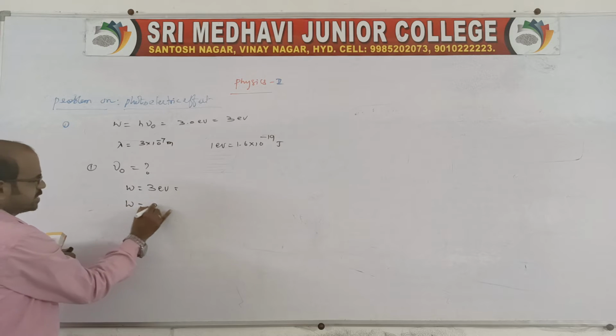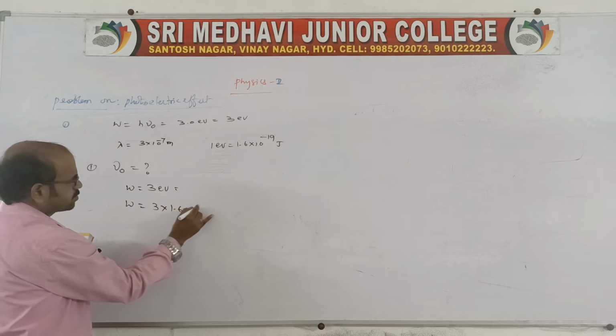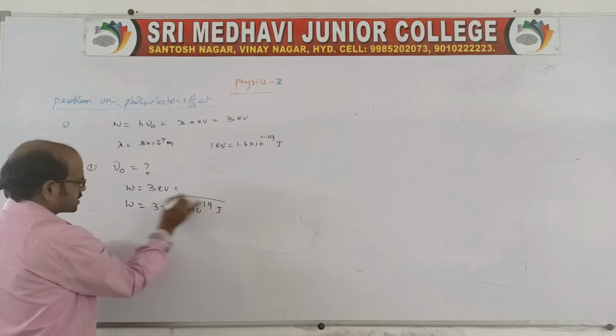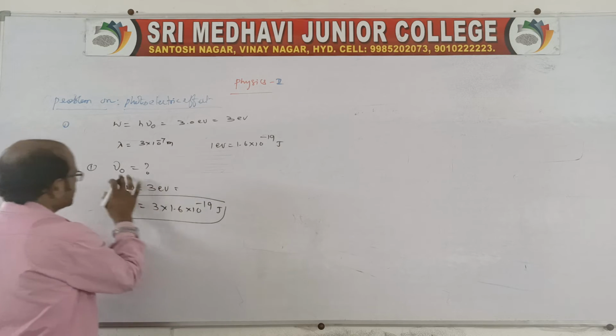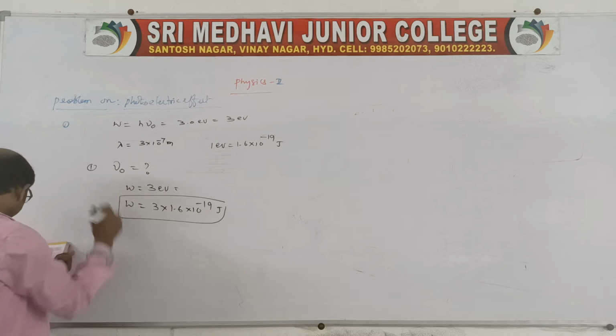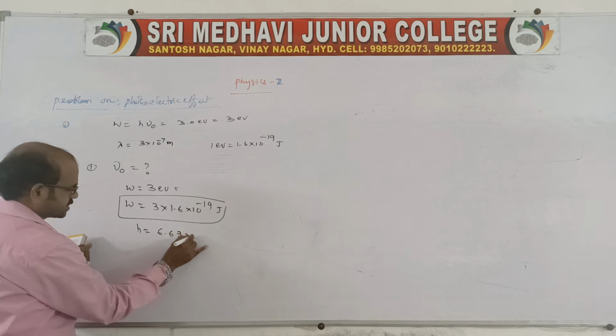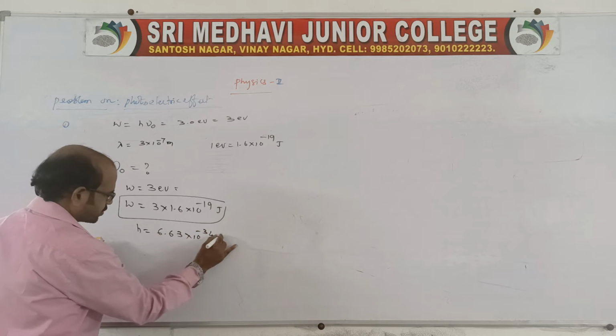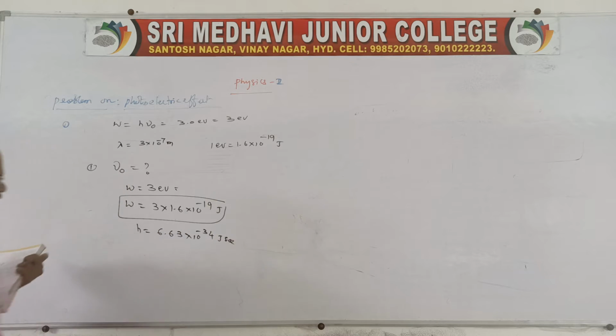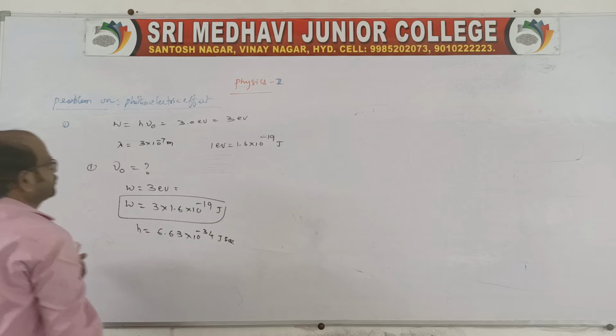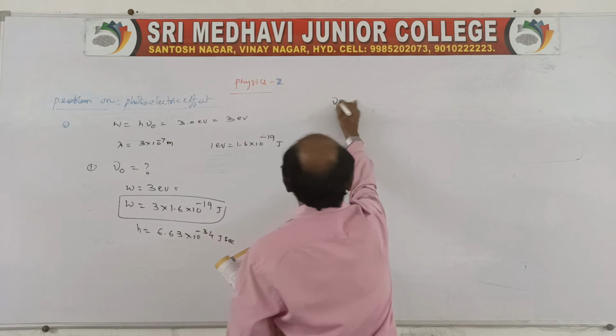So it is 3 into 1.6 into 10 power minus 19 joule. This is the work function. We are asked for nu naught, and we also know Planck's constant h is 6.63 into 10 power minus 34 joule second.